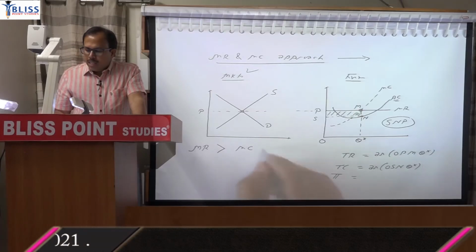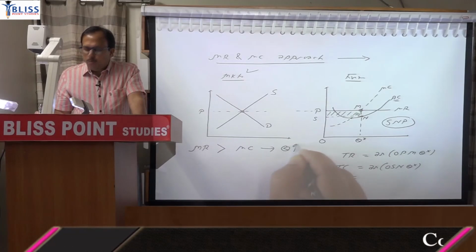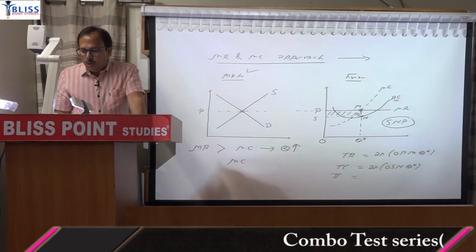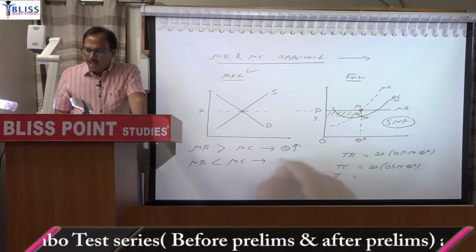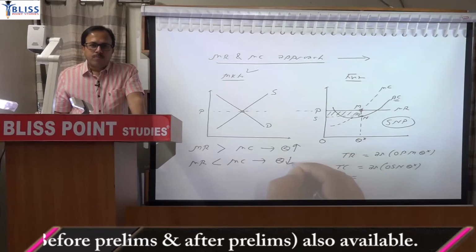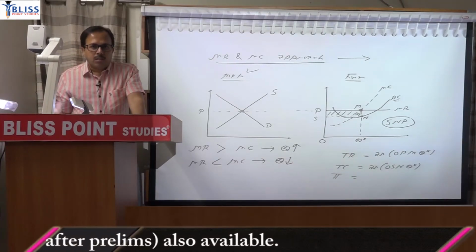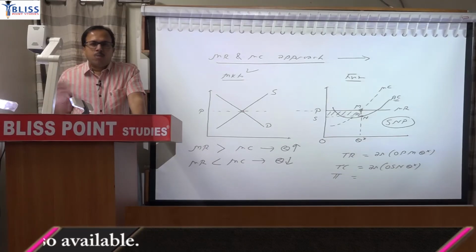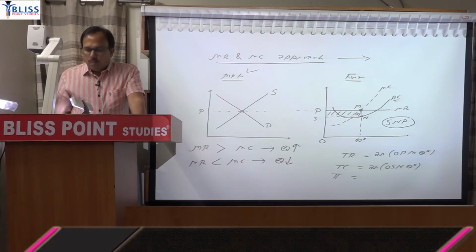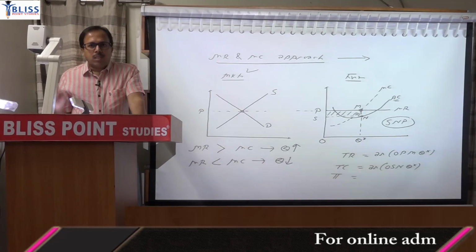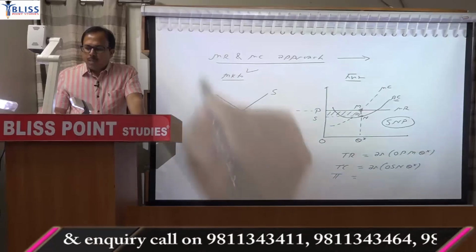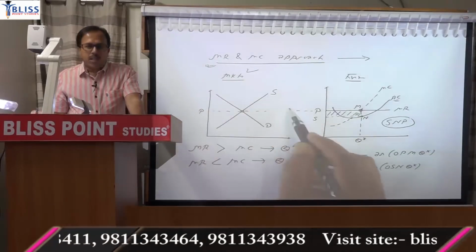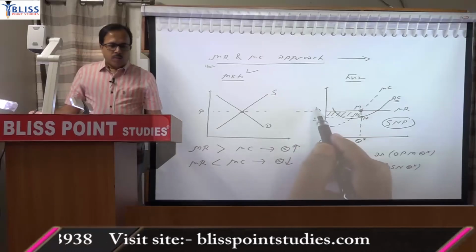So if MR is greater than MC, the firm will continue to produce more quantity. But if addition to cost is more and addition to revenue is less, it is unprofitable to produce that quantity. In that case, the firm will reduce the quantity. So this quantity will keep on changing till MR becomes equal to MC. So this is the economic reasoning behind that equation. So marginal revenue equal to marginal cost is needed in order to ensure maximum profit. So explain with that concept first and then draw the diagram. Clear?